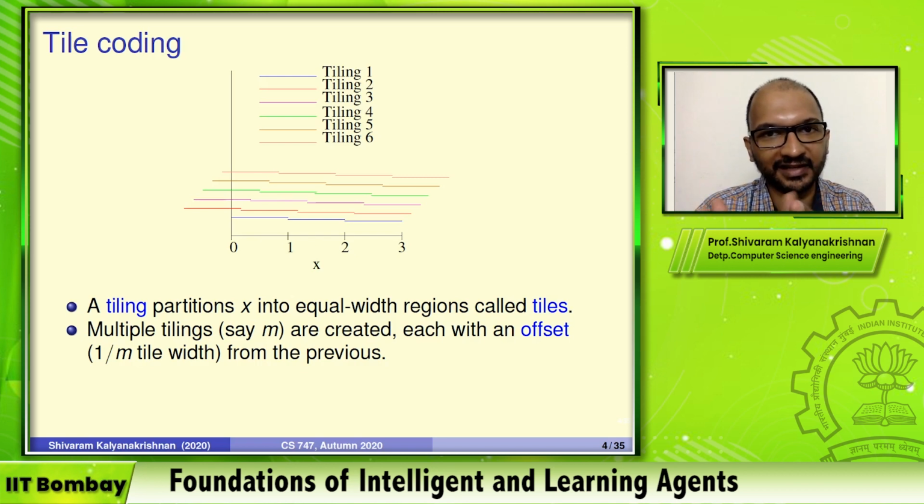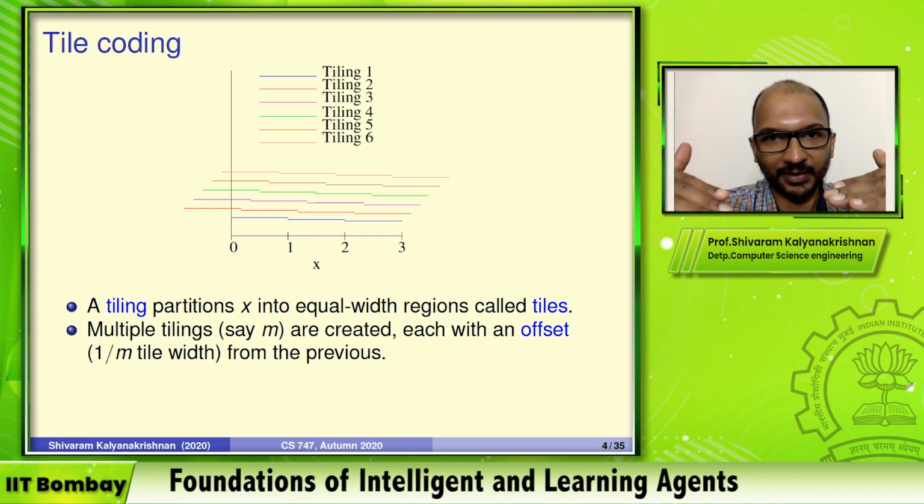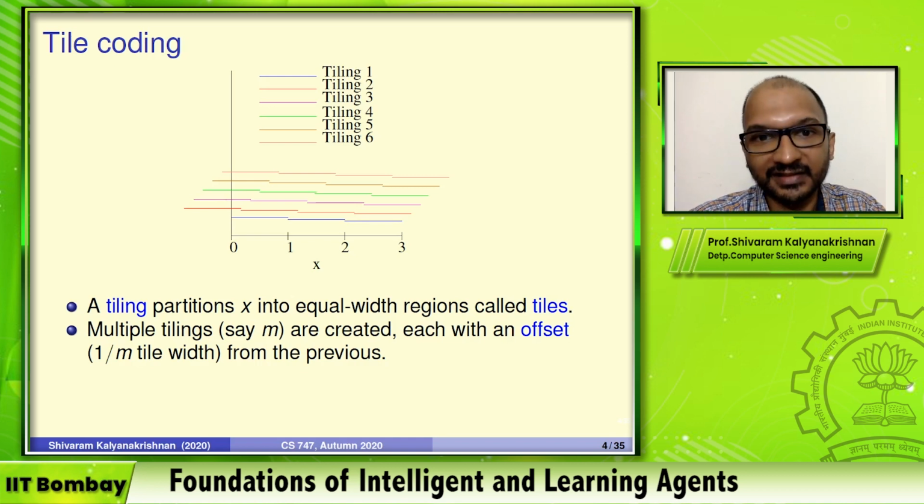Because it's all equally spaced, the same offset is maintained as you go along. And the idea is we should try and cover the space we were given, which is 0 to 3. Some of these tilings, you will notice, have 4 tiles overlapping with this region. They might also be going out a little bit on the left and right side. That's totally okay. But if you have 6 tilings, each 1/6 away from the previous one, by the time you get to the seventh tiling, if you do the same thing, then the seventh tiling is going to look identical to the first tiling.